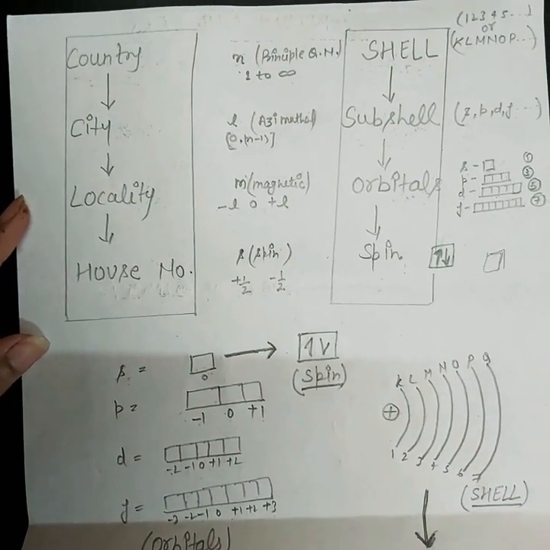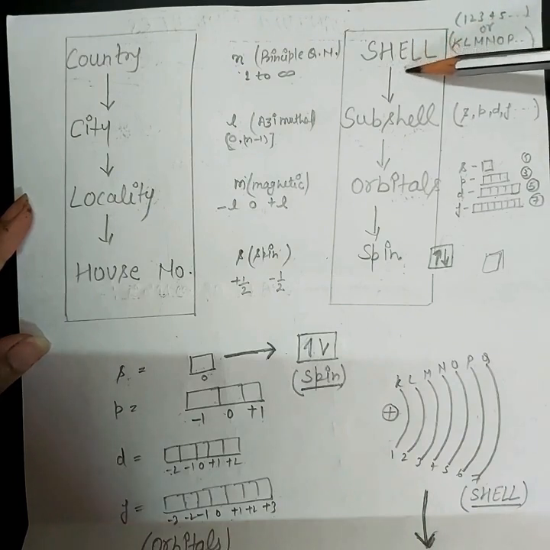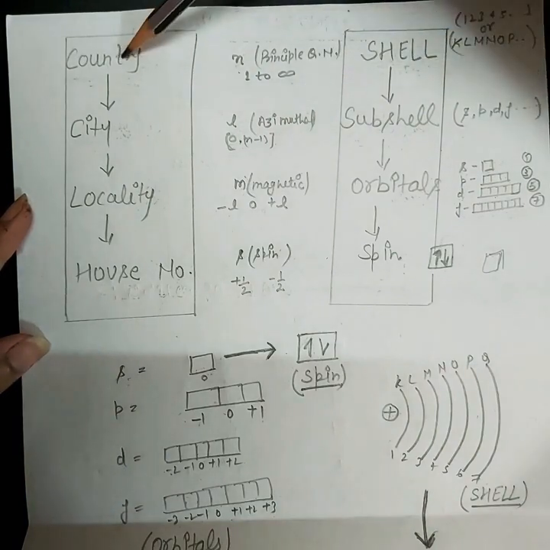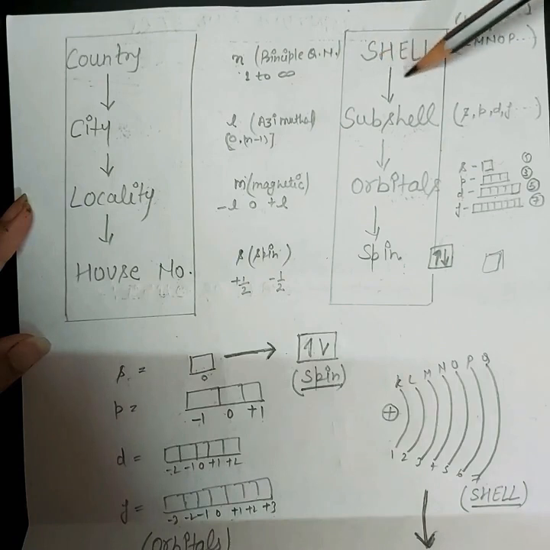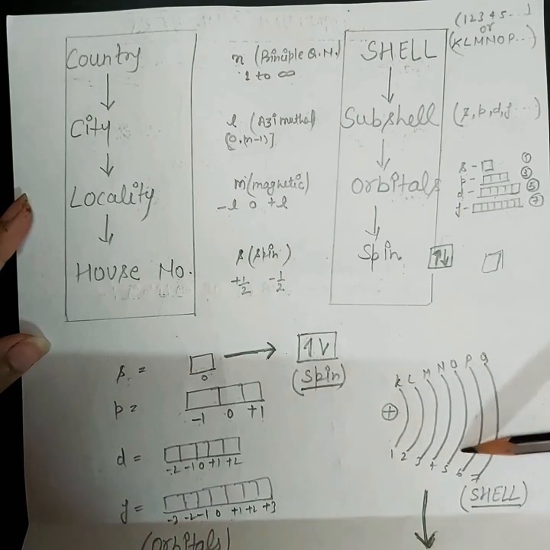Similarly, if you want to specify a particular electron, or find out a particular electron, what will you do? First of all, you will find out the shell. It is like the country. So first of all, you should know what a shell is. A shell is the planar area around the nucleus where an electron can be present.